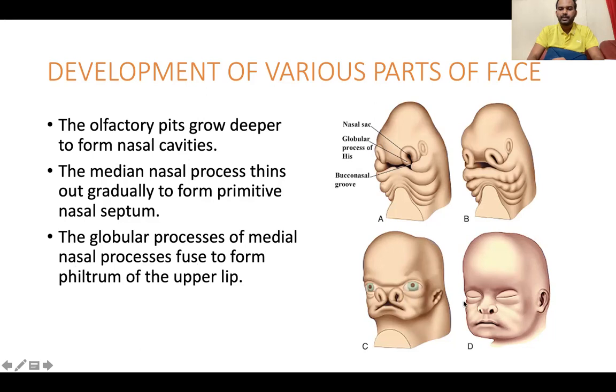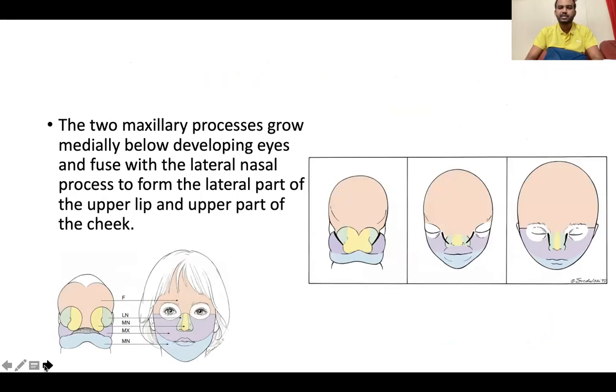The globular processes of the medial nasal process fuse to form the philtrum. So this is the philtrum. These globular processes gradually move down and join with the mouth, separated by a small triangular notch, and they fuse to form the philtrum of the upper lip.